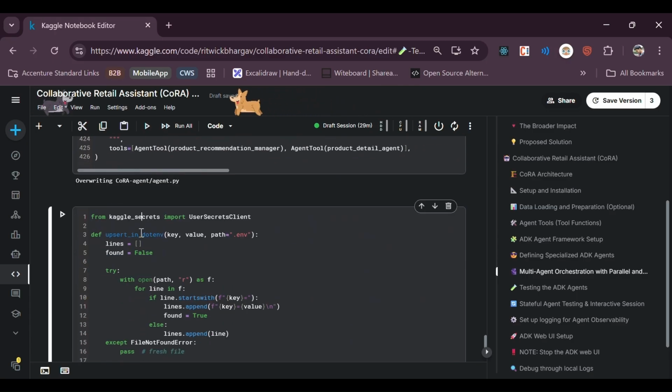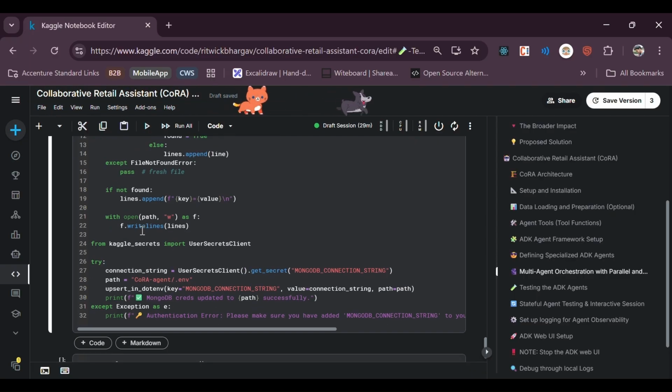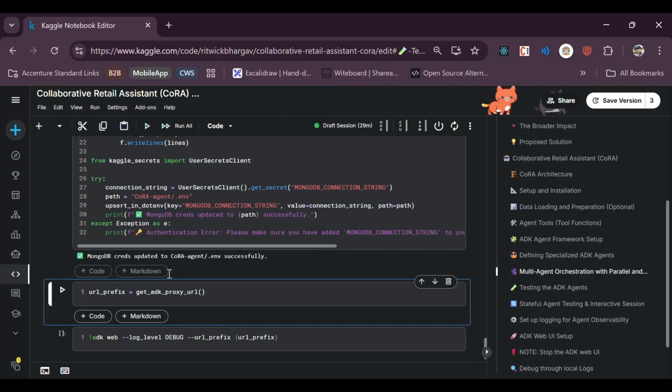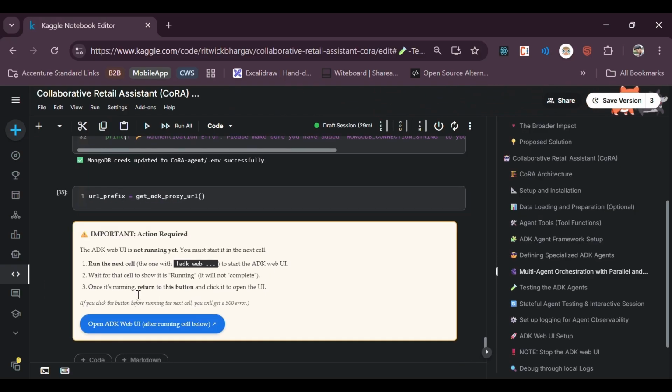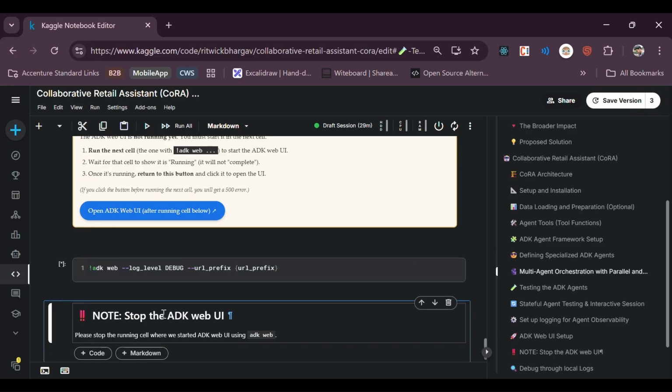For that we have this function here, which is upsert_env. What it does is it checks if that exists or not. If not, then it will add it. Otherwise, it will just update it. So MongoDB gets updated. Now we can get the proxy URL. And once the proxy URL is there, let's start the web.